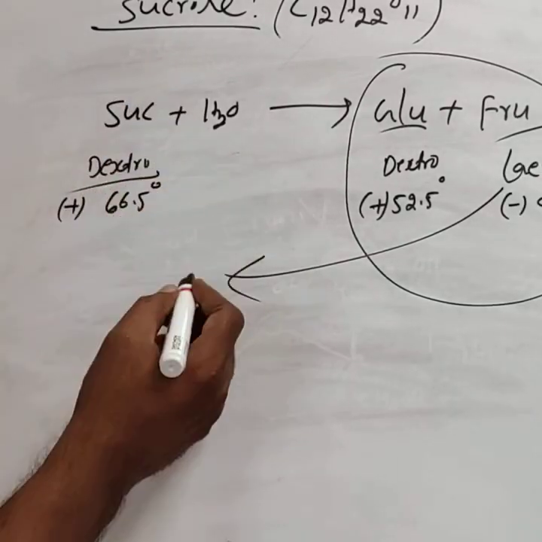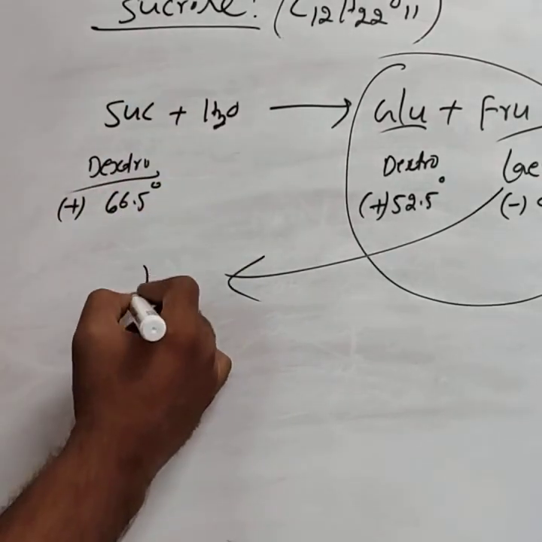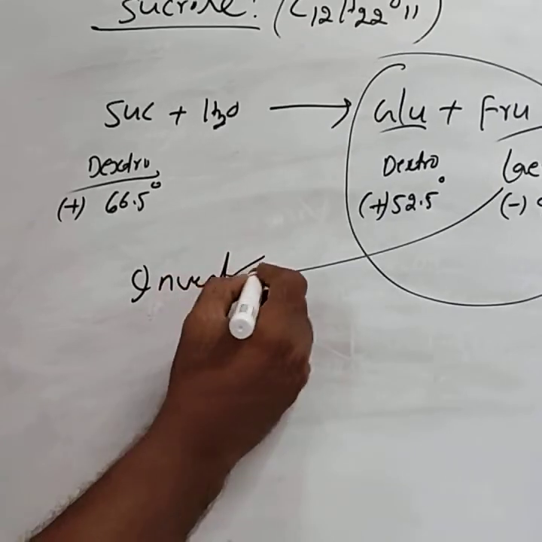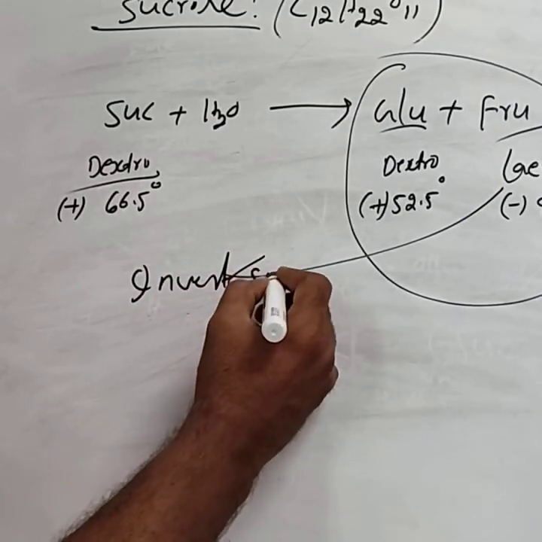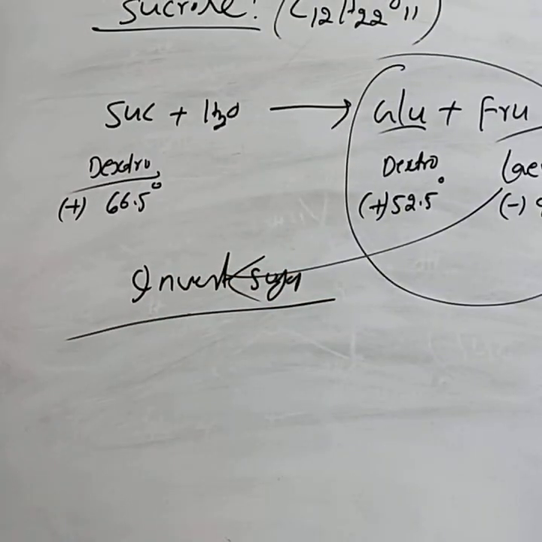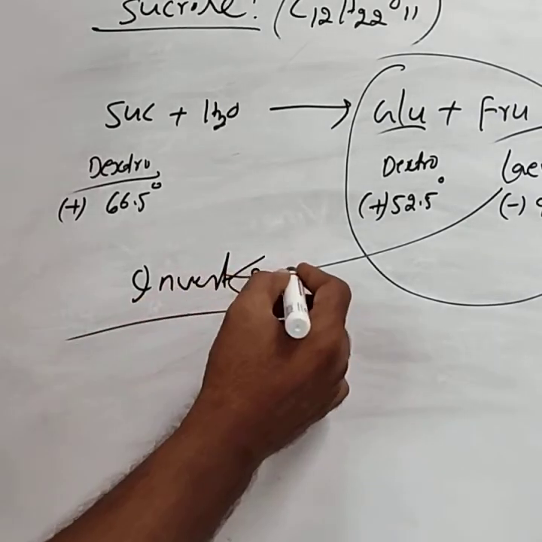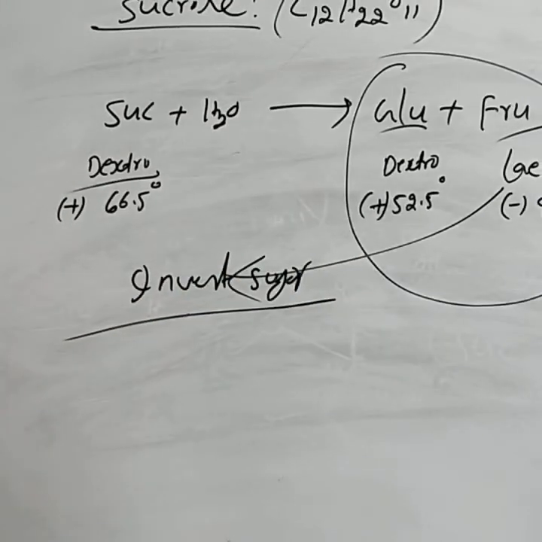Hence that mixture we call invert sugar. The process is called inversion of cane sugar. This is about the Haworth structures of sucrose. In the next class we will study the Haworth structures of the polysaccharides.